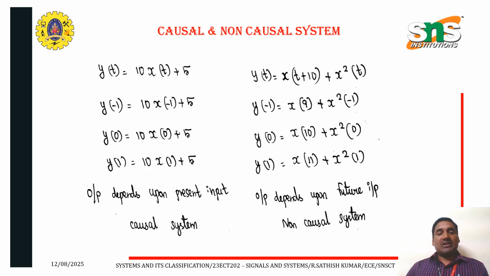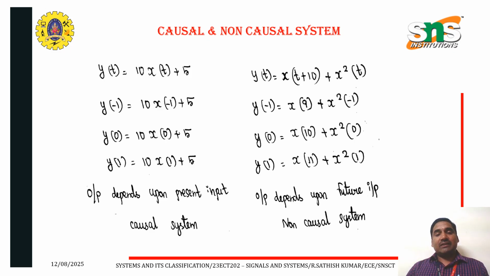Next one, causal and non-causal system. Y of t is equal to 10 into x of t plus 5. So instead of t, you can put it as minus 1, 0, 1. Therefore, 10 into x of minus 1, we can get x function also minus 1, 0, 1. So output depends upon present input. The system is said to be causal system.